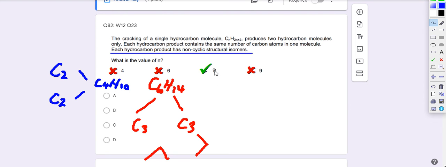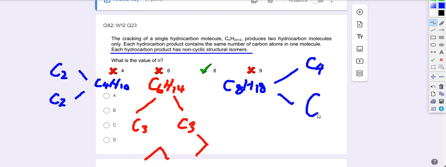Now, if C, 8 carbon, C8H18. After cracking, we get 4 carbon in each hydrocarbon. When you have 4 carbon in a hydrocarbon, you can play with the structure of this hydrocarbon, meaning they will have structural isomers. It can be like this, a butane, or a methylpropane.